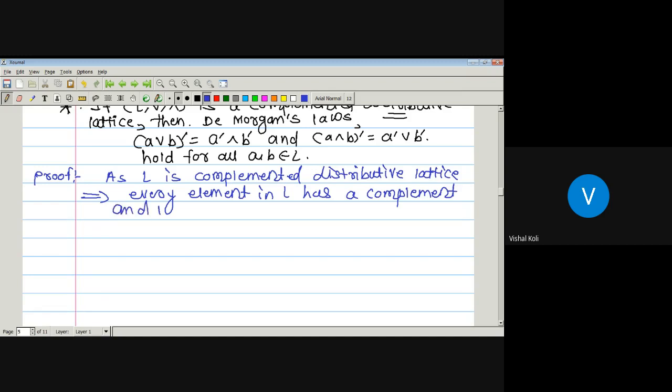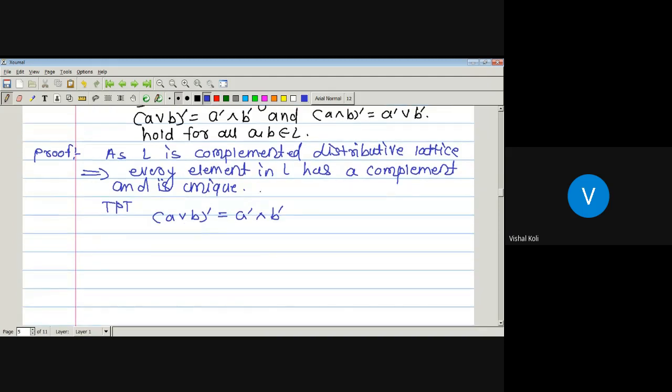Every element has a complement from the complemented lattice, and it is unique from the property of the distributive lattice. Now we have to prove that the complement of A join B is A complement meet B complement. First we will prove this one, and next we will prove that the complement of A meet B is A complement join B complement.